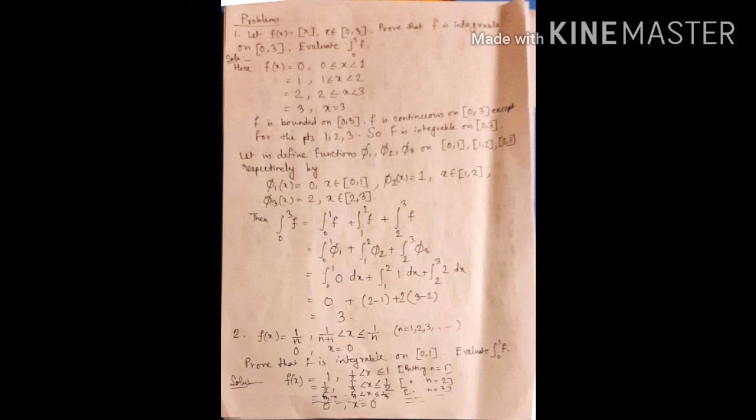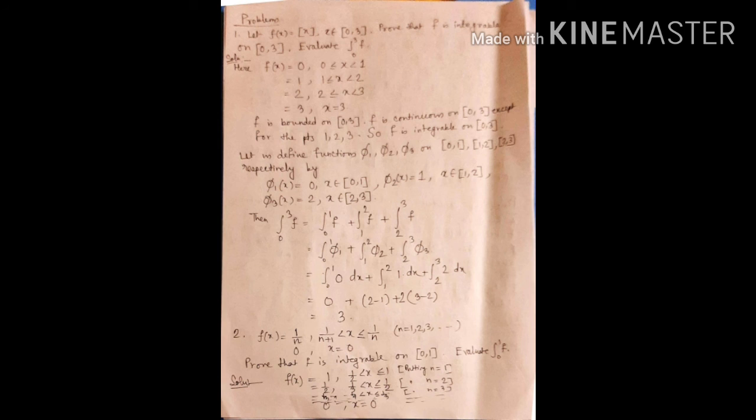Now example number 2. f(x) is equal to 1 by n when 1 by n plus 1 is less than x less than or equal to 1 by n, where n is equal to 1, 2, 3, and so on, and 0 when x is equal to 0. Prove that f is integrable on the closed interval 0, 1 and evaluate integration 0 to 1 f. Solution.